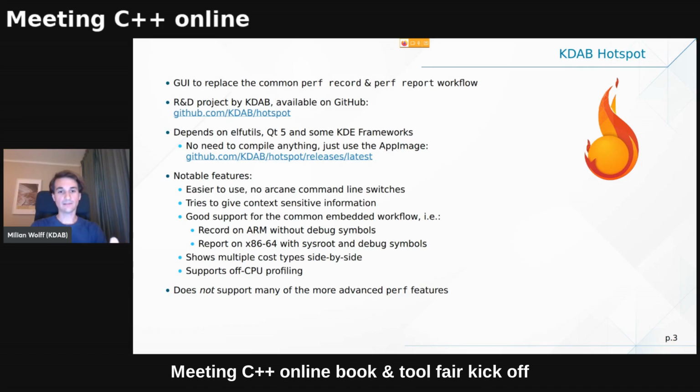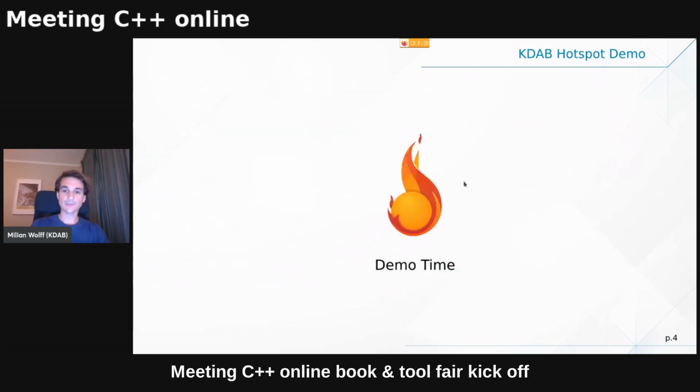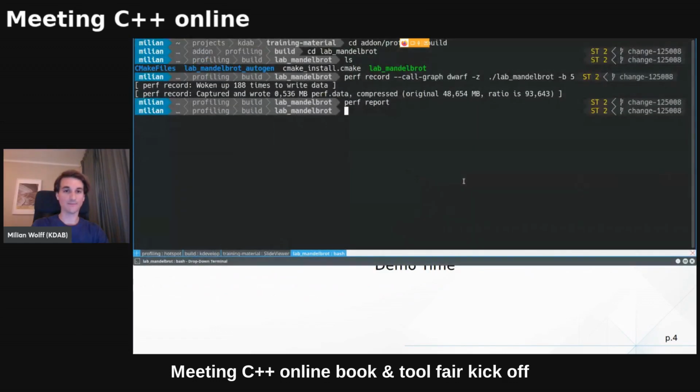And a few other things that I will not show today, like actually being able to very easily access the profiling data that you recorded on an embedded target. So let's say an ARM device, Raspberry Pi, you name it. And then you copy the perf data file over to your development machine, maybe a different architecture there. And then you just connect to the sysroot and the debug symbols there and analyze everything. And that just works. So let's talk about some demo time.